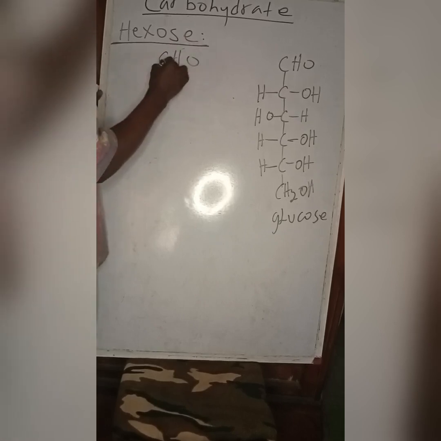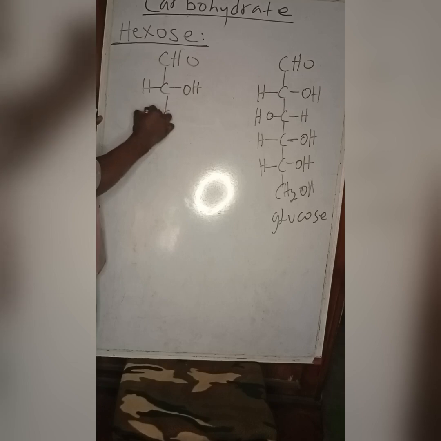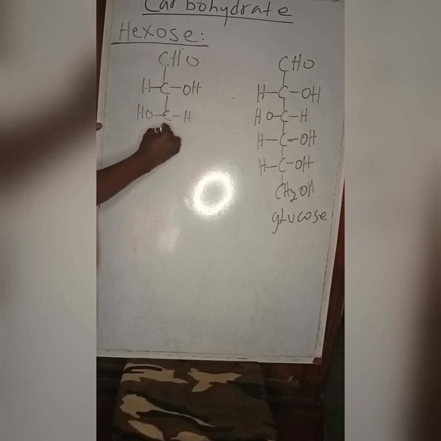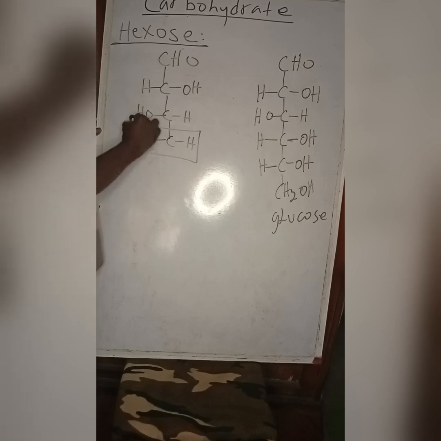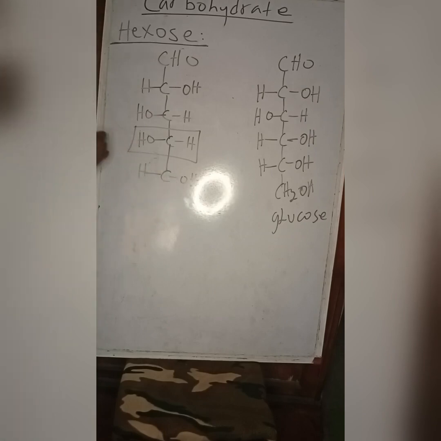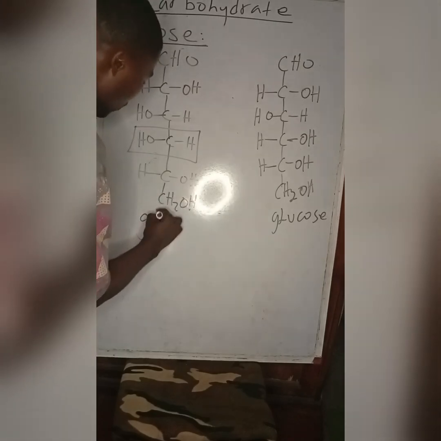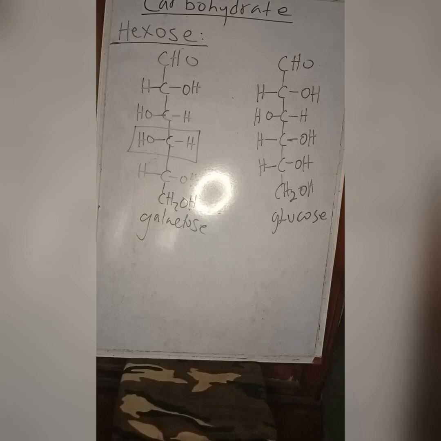All right, the structure of galactose will be CHO, OH, H, just the same as glucose. But at carbon 4, the orientation is going to change. So the difference between galactose and glucose will be at carbon 4. Please watch it at carbon 4. Then CH2OH. Galactose alongside glucose is found in lactose, which is milk sugar. Lactose is a disaccharide, which we'll look at later, made up of galactose and glucose. So galactose is a monosaccharide found in milk.